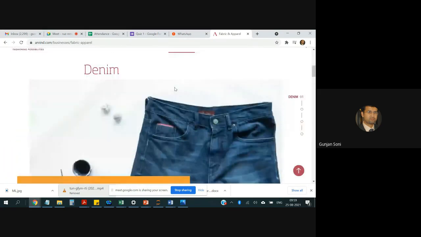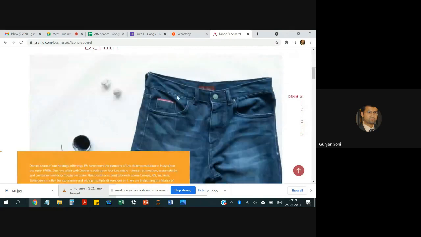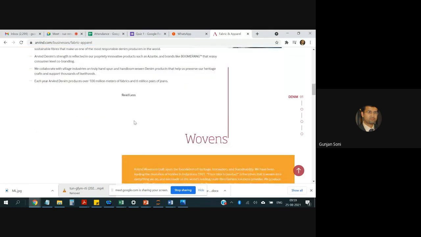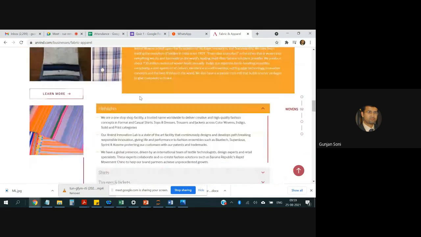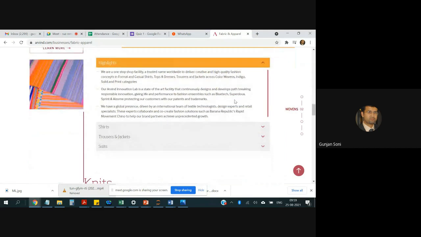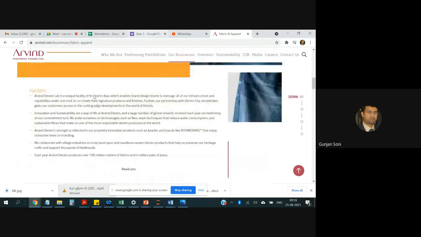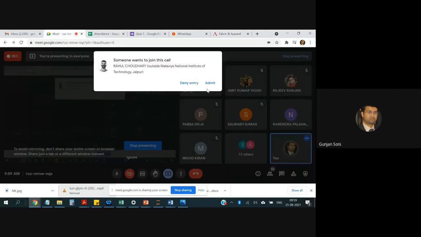The denim, the jeans that they are making, they are not writing clearly here whom they are supplying to, but these are the people who are making the cloth for your jeans, and they are in fact manufacturing for many of the brands. Okay, so this is one thing.